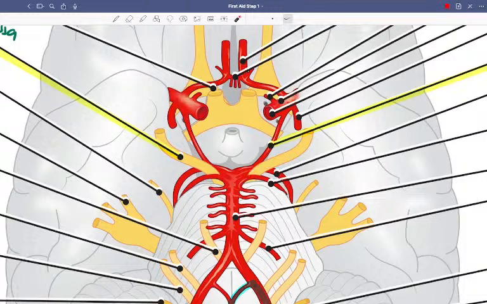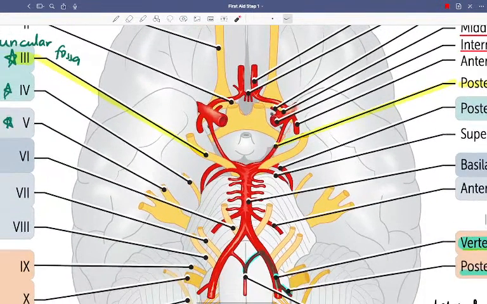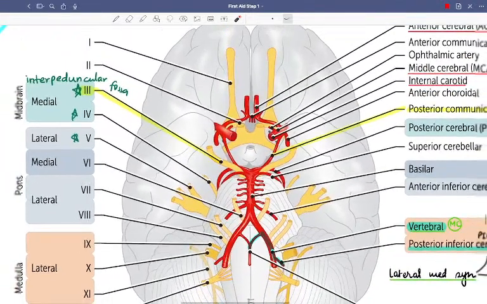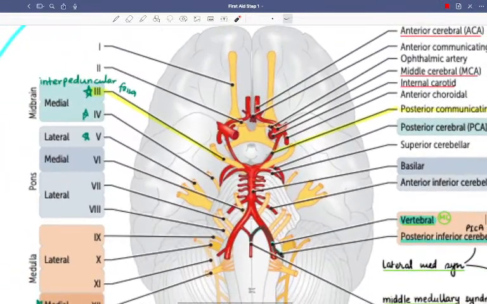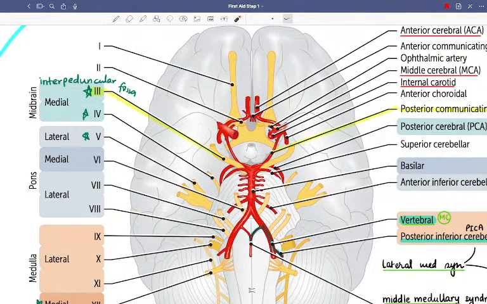Then you have the posterior communicating artery. After that, the internal carotid artery gives off the middle cerebral artery. Let me clarify, because sometimes even I get mixed up.